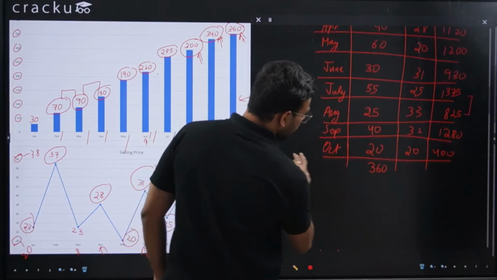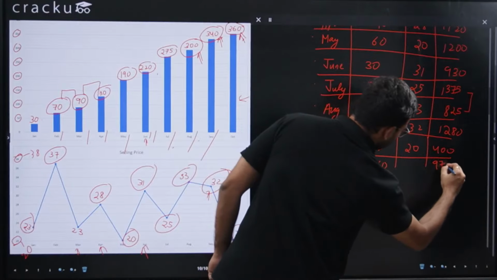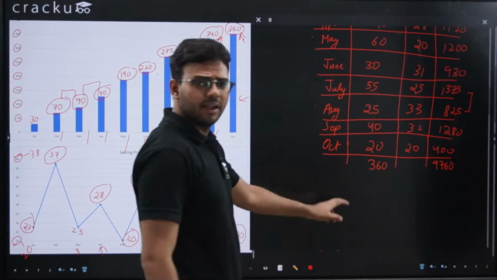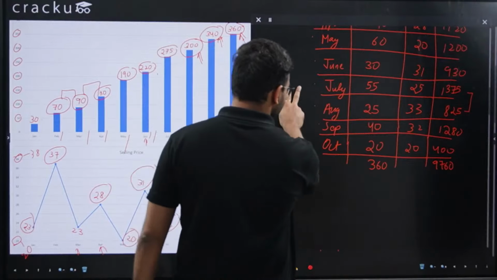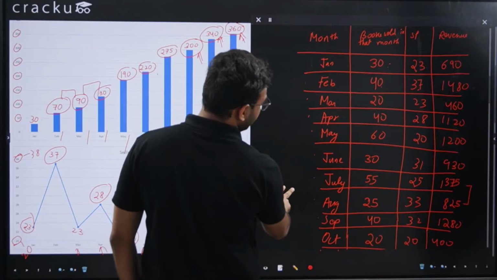So this total sum is 9760. You can use the calculator if you want. It will be 9760. So you can clearly see we have calculated the value of the entire table.